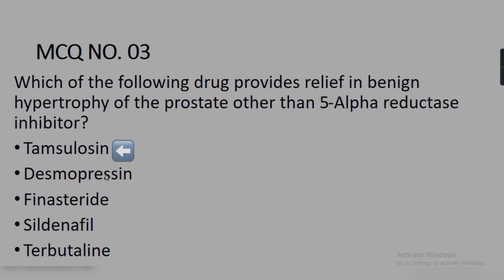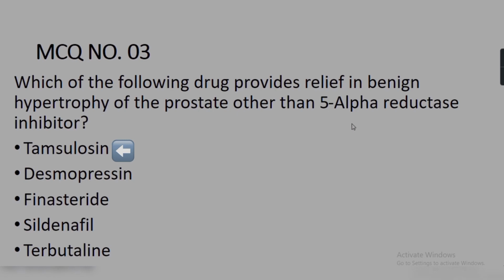There is a prostate gland in which the prostate size is increased or enlarged. When its size increases, it starts blocking the urine because the urethra passes through the center of the prostate. So if we talk about the mechanism of action of this drug tamsulosin, it relaxes the muscles of the bladder and muscles in the prostate to unblock the passage of the urine.